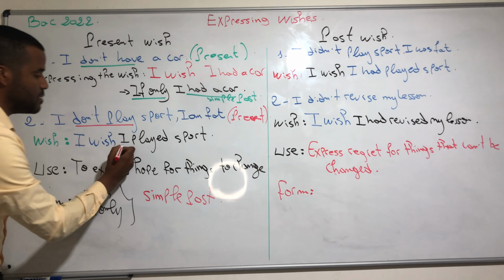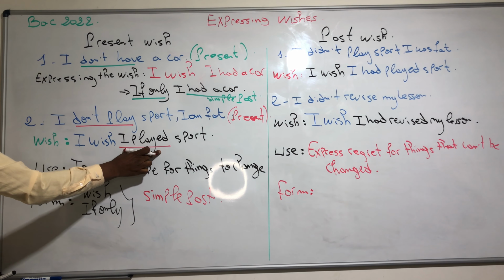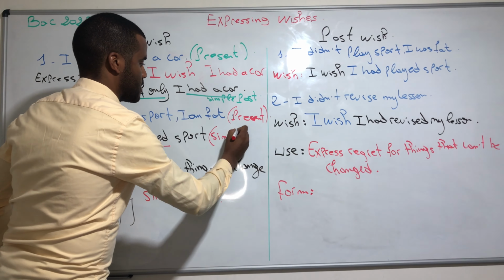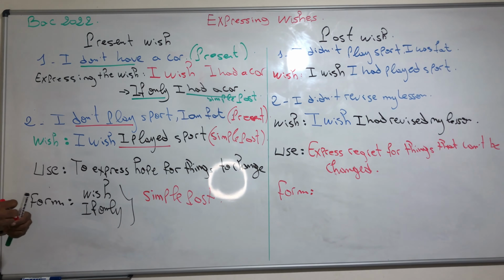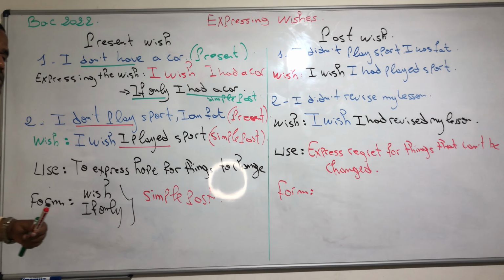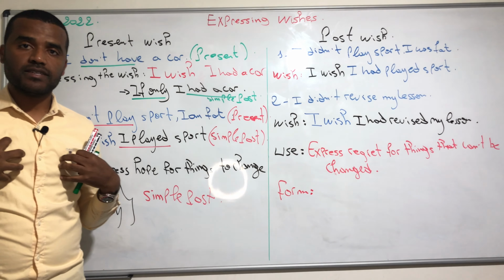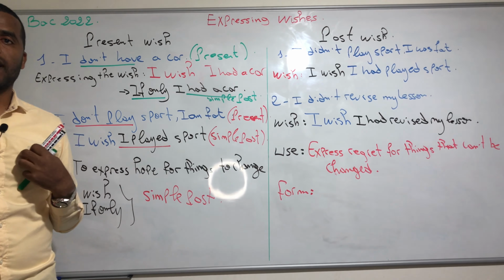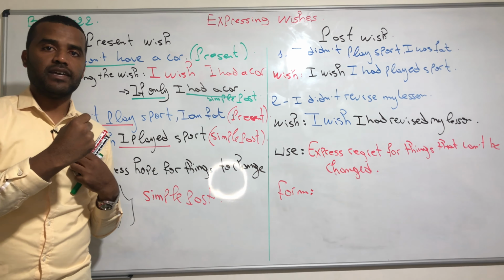I wish I played sports, and the verb play here is conjugated in simple past. We can say I don't play sports, I'm fat, so I wish I played sports. Another example: I don't have money. Do I have money right now? No, but I wish I had money. I wish I had money.